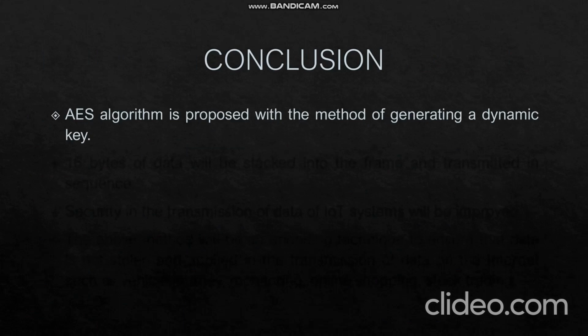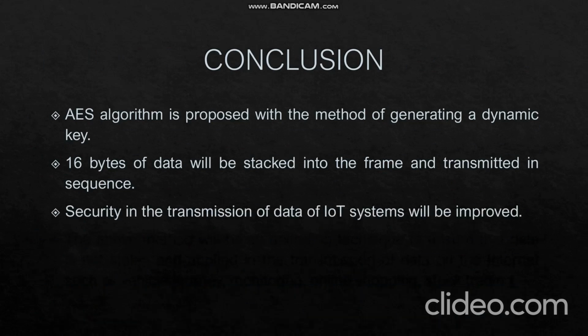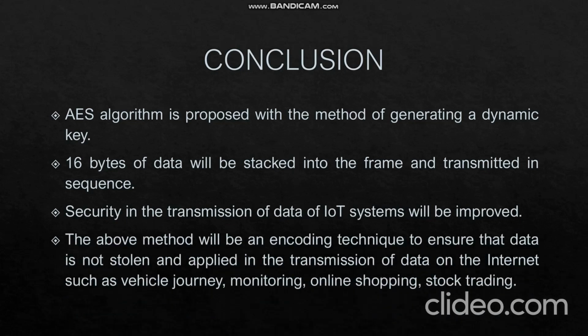Now let us conclude the presentation. The AES algorithm is proposed with the method of generating a dynamic key. 16 bytes of data will be stacked into the frame and transmitted in sequence. Relying on that sequence, it will produce changes of key. With this change of key, the security in the transmission of data of IoT systems will be improved. The above method will be an encoding technique to ensure that data is not stolen and applied in the transmission of data on the internet, such as vehicle journey monitoring, online shopping, stock trading, etc.